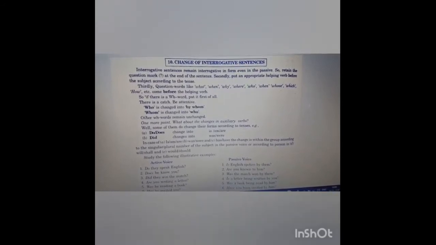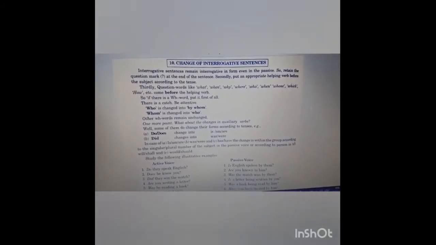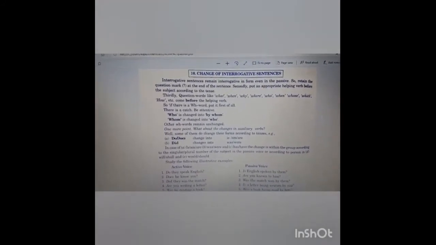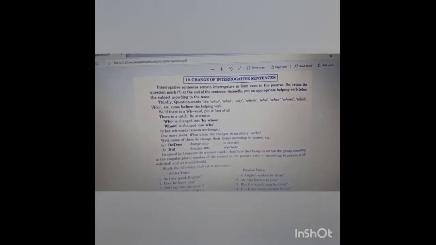Change of interrogative sentences. Interrogative sentences remain interrogative in form even in the passive form. Basically, what this line is saying is that interrogative sentences ask a question, and it will remain the same in the passive voice. It will be asking a question only. So retain the question mark at the end of the sentence. So we have to use the question mark at the end of the sentence in interrogative sentences also while converting into passive voice. Secondly, put an appropriate helping verb before the subject according to the tense. We also have to put a helping verb before the subject, but according to the tense.